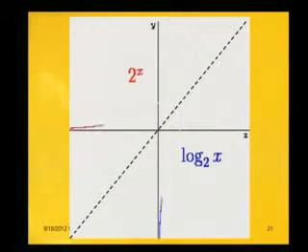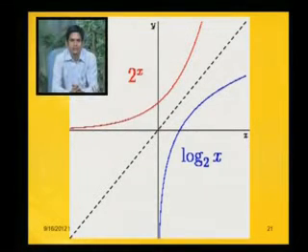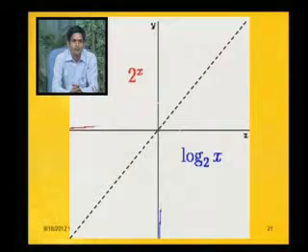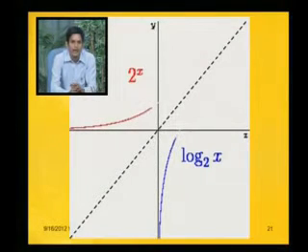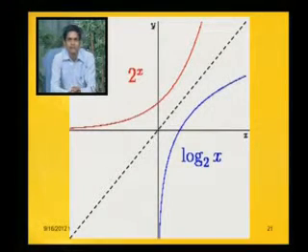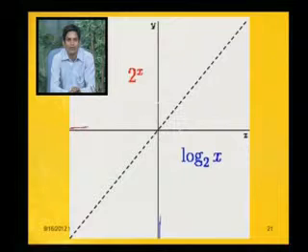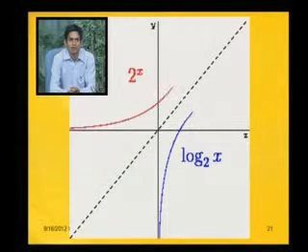This is a small animation that you can see on the screen, where a graph of log x and 2 raised to x is given. 2 raised to x is an exponential form, and log x is a logarithm form. Both are inverse functions of each other, and the line that you are watching on the screen is nothing but the line y equals x. You can see the graph of both functions; both are inverse functions of each other.